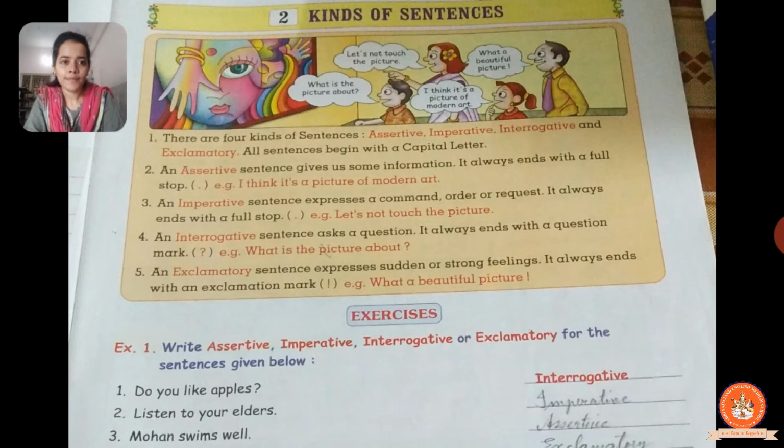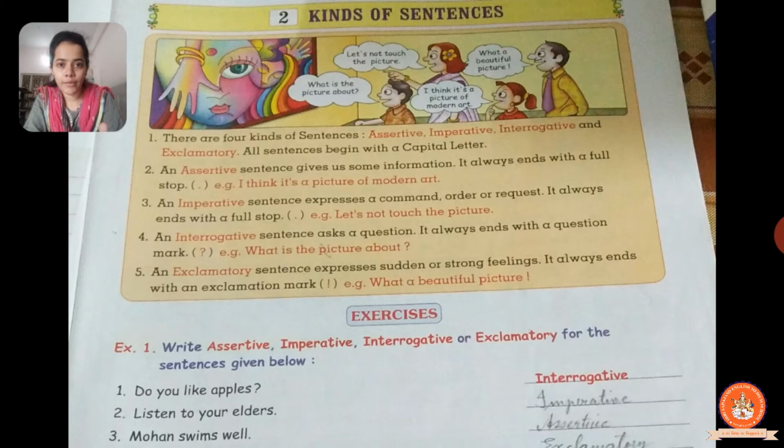All right. Now coming to the second point: an assertive sentence gives us some information. It always ends with a full stop. Whenever you are reading a sentence that gives you some information about anything, it is an assertive sentence. An assertive sentence is also known as a declarative sentence, and it always ends with a full stop, meaning a period.